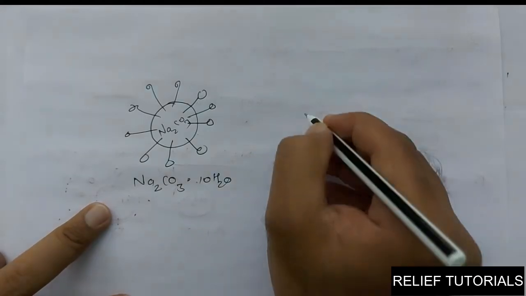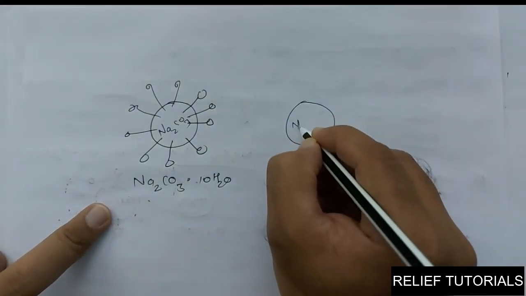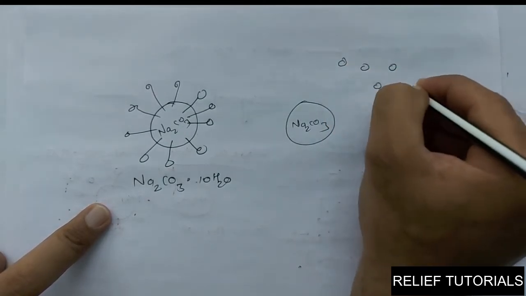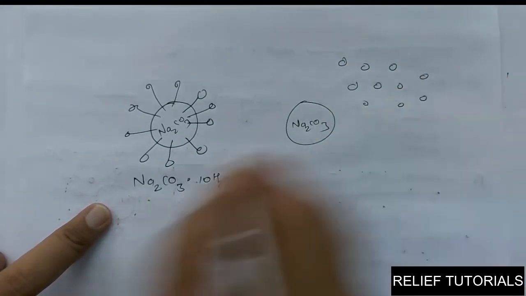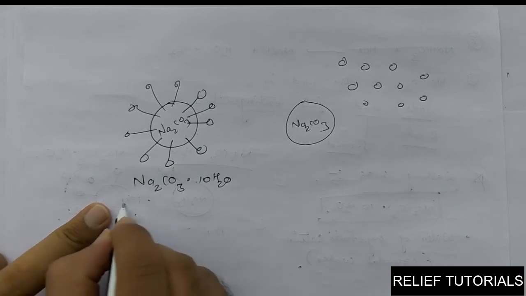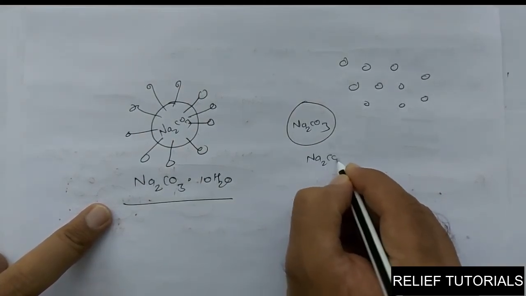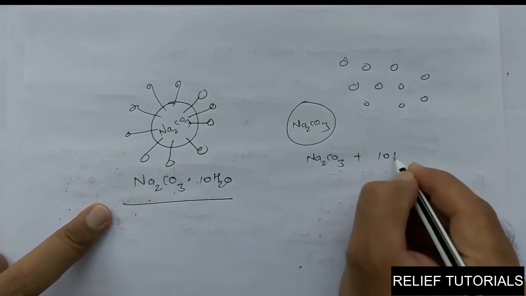Consider all the molecules get separated. So what is left here? Only Na2CO3, and all the water molecules are now separated. So this is Na2CO3·10H2O, and once they get separated, it is Na2CO3 plus 10H2O.